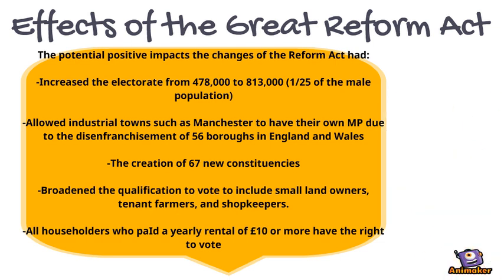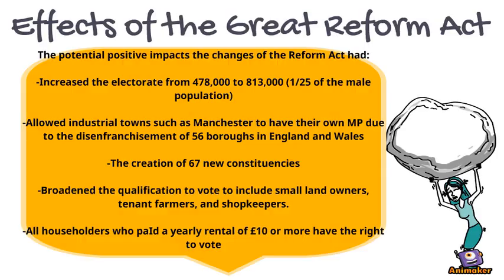The positive impacts the changes of the Reform Act had include an increased electorate. Industrial towns such as Manchester were allowed to have their own MP, 67 new constituencies were created, the qualifications to vote were broadened to include small landowners, tenant farmers and shopkeepers, and all householders who were paid a yearly rental of £10 or more had the